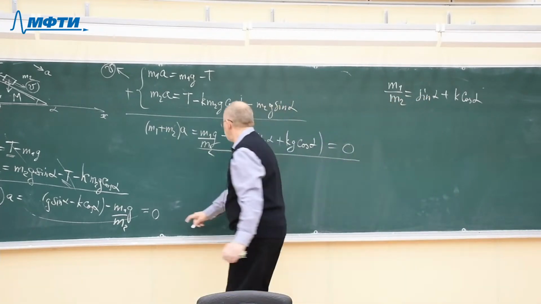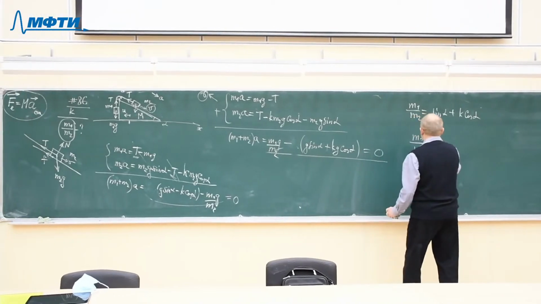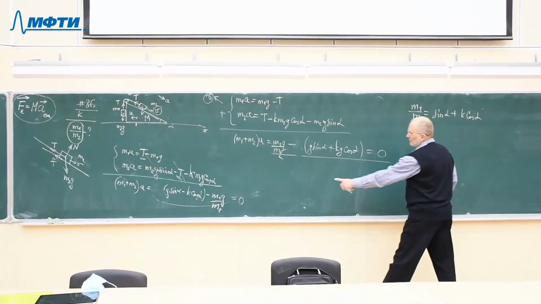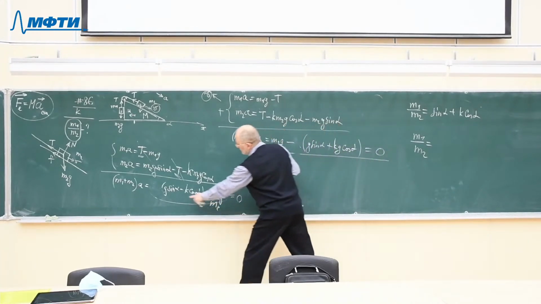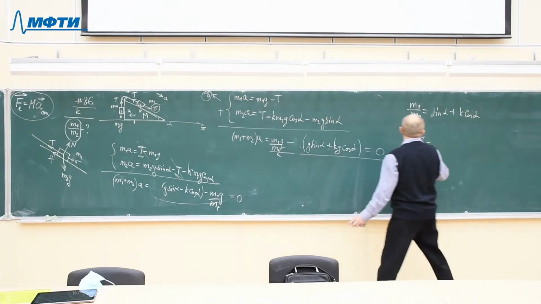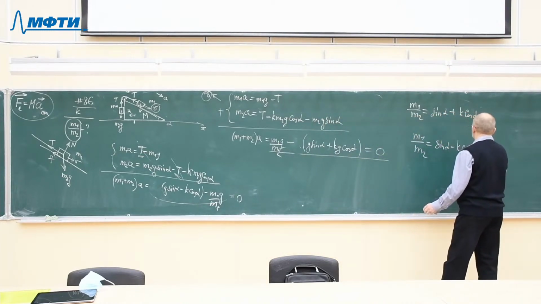And from this equation, m1 over m2, again, acceleration of free fall g will cancel, and what we have is sine alpha minus k cosine alpha.